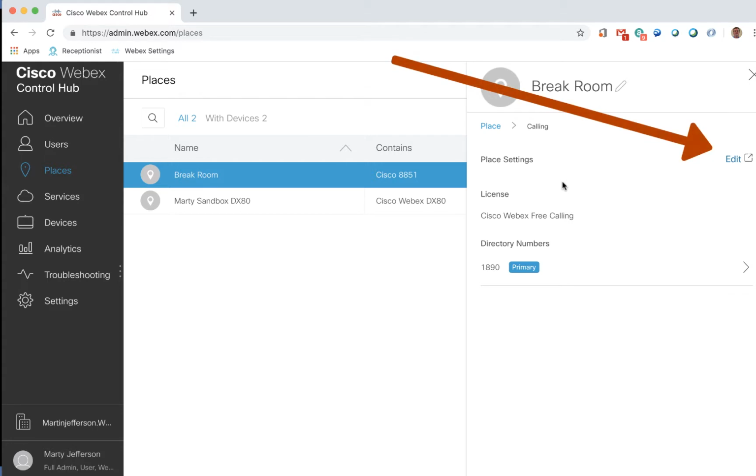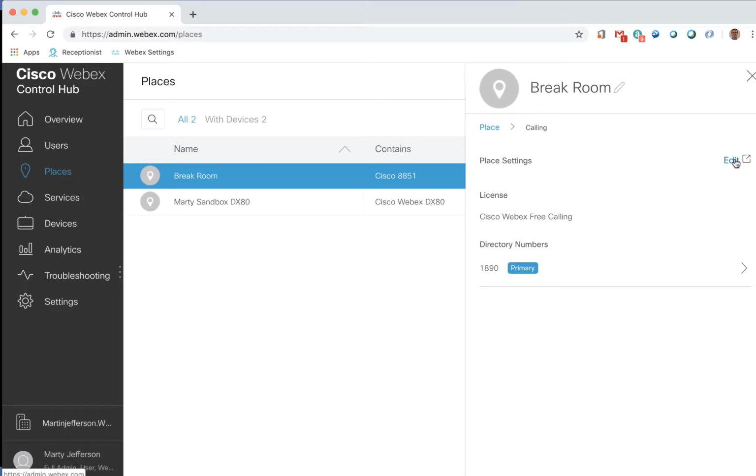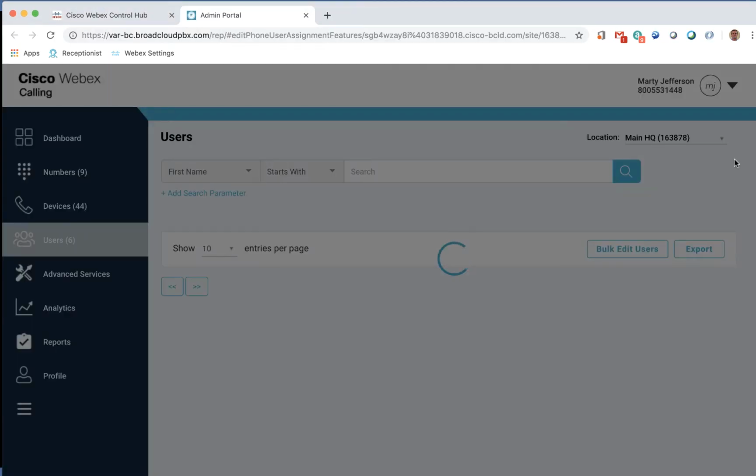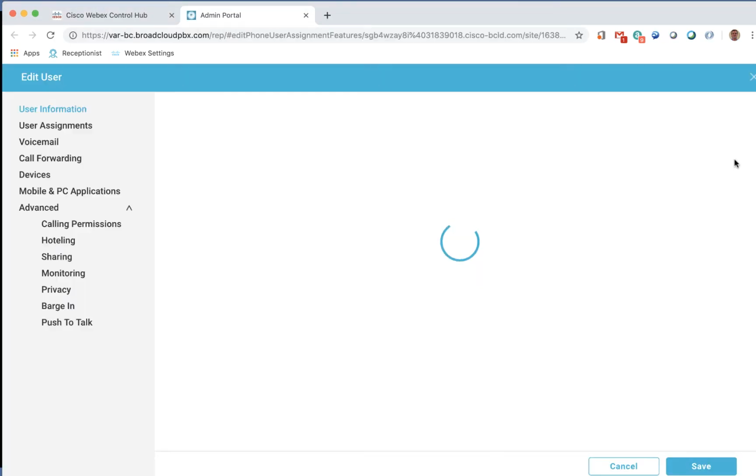By clicking on the Edit link, a new browser window will open and launch the Cisco Admin Portal just like in the Users section. In the Cisco Admin Portal, you will have all the same settings presented as in the User Portal.